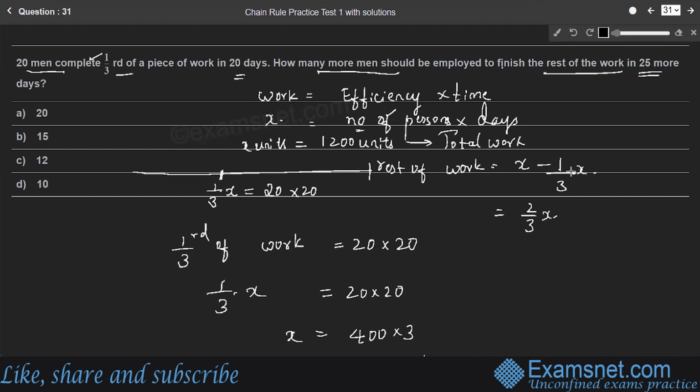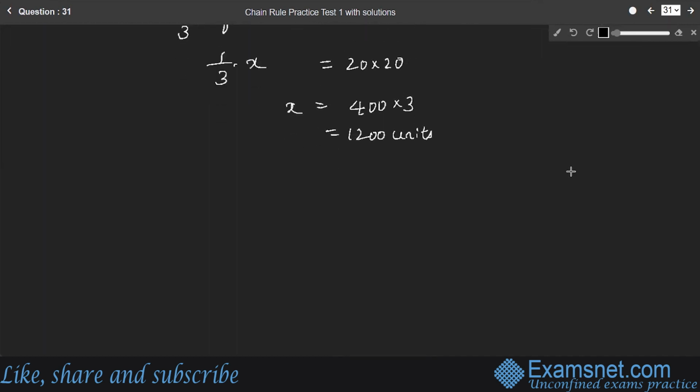So to complete the rest of the work in 25 more days, how many men should be employed? Therefore, we'll consider rest of the work is equal to number of persons into number of days.